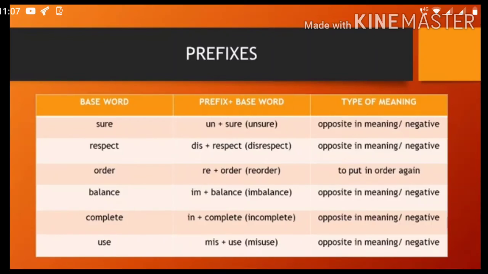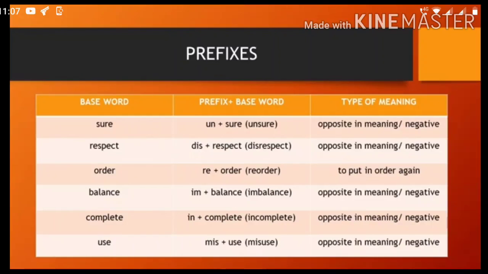Correct? Next is complete. What are we using here? Prefix in plus complete gives you incomplete. The word is incomplete, it is opposite in meaning also and negative form also. Suppose you say my work is incomplete, teacher, yes or no? Sometimes you say yes, sometimes no. So incomplete gives you opposite in meaning also and negative form also.